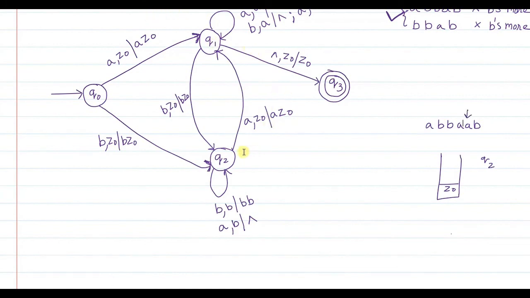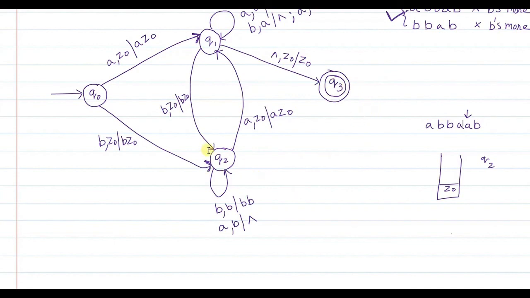Okay, now please note, in Q2 after cancellation, what we say simply means that the number of B's which were more than the number of A's. Now it may have happened that the number of B's are equal to the number of A's. Then why are we not making Q2 a final state? Because you will reach the final state only when there is nothing left to be read in the input string. Is the input string over yet? No. So you cannot make the transition, right?